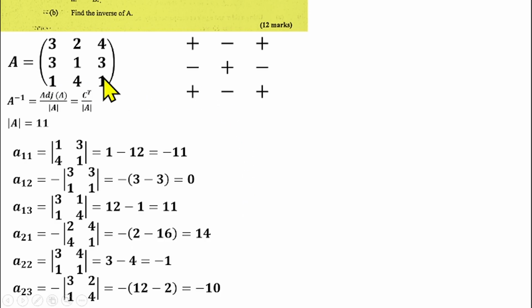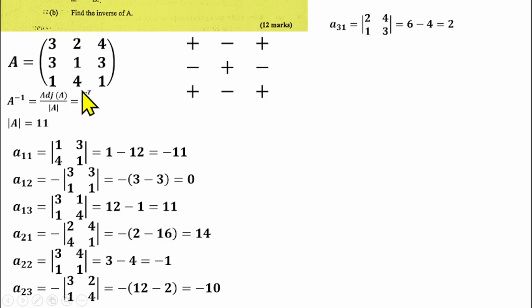Then I'll move to the third row. The element is in the third row, first column, A31. The positional sign is positive, so I don't need to write positive again. So I'll close the third row, first column. I have 2, 4, 1, 3. I'll find the determinant of that. That will be 2 times 3, 6, then minus 4 times 1 is 4. That gives us a 2.